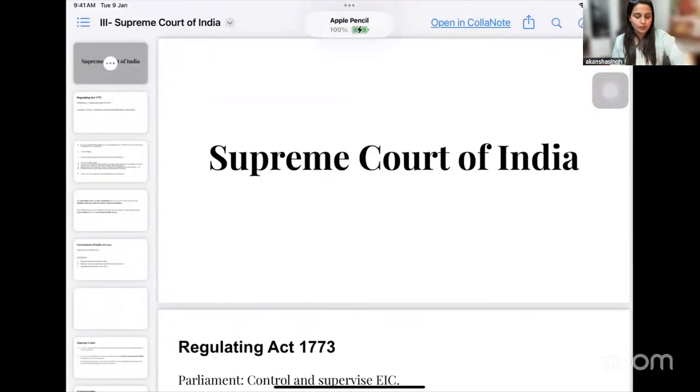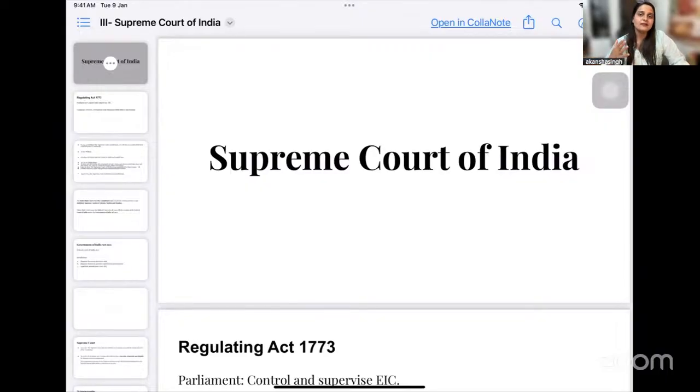So what we are doing here is I am very quickly taking you through certain provisions and certain aspects which are important for you to know related to the Supreme Court of India. An in-depth analysis will happen when we understand this in the Constitution, when we can discuss jurisdiction at length, appointment at length. But my objective here is to give you a brief understanding as to how important the topic is.